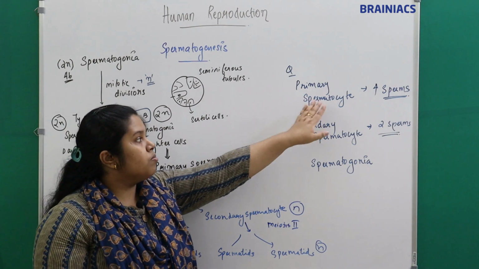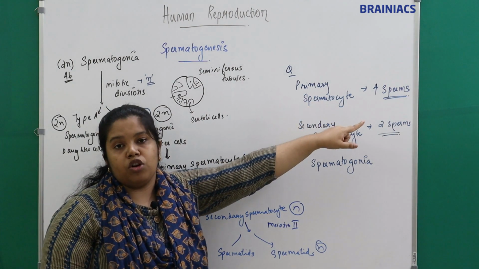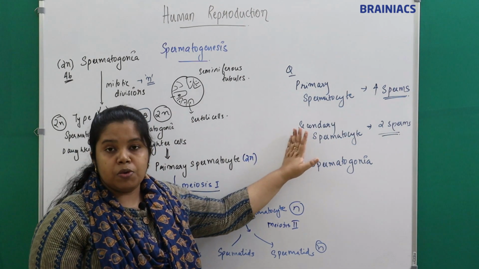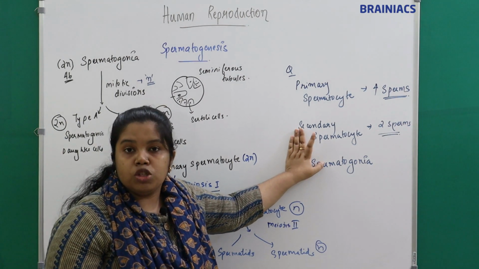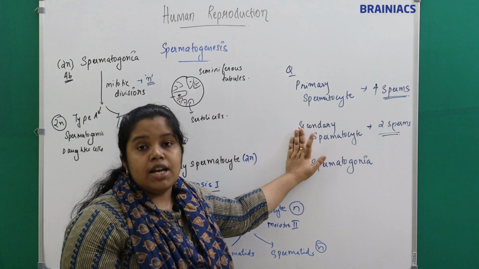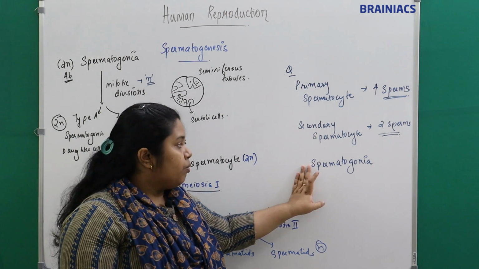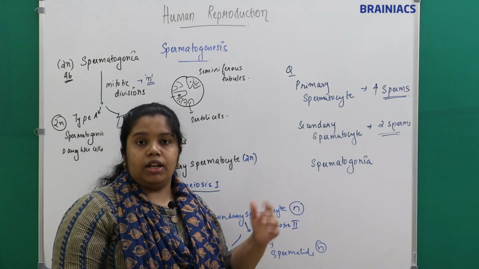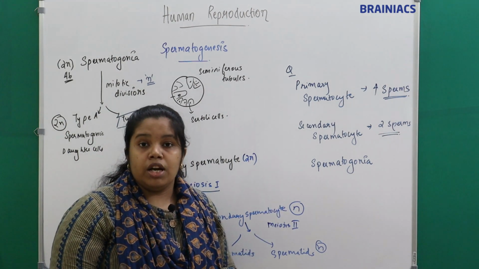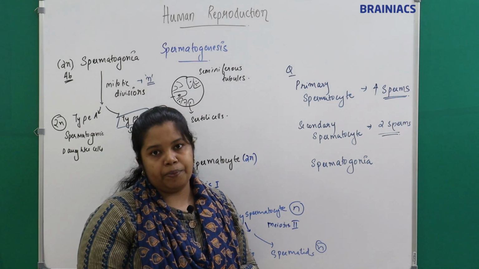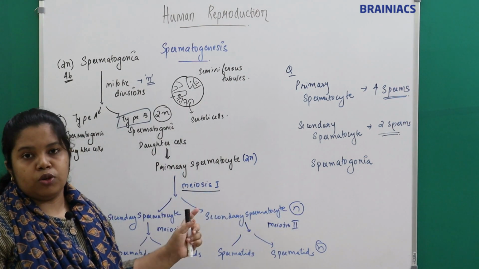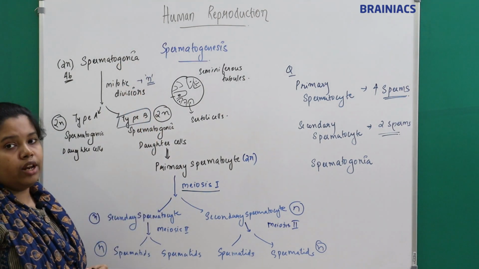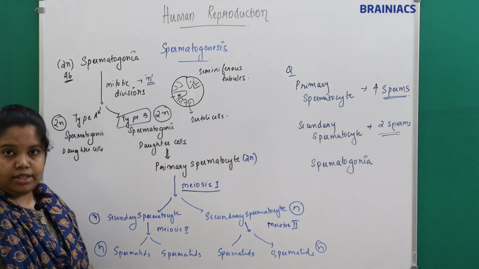So how many sperms are formed from a primary spermatocyte? 4 sperms or 4 spermatids. How many sperms are formed from a secondary spermatocyte? 2 sperms or 2 spermatids. For the spermatogonia we can't tell, because it undergoes a number of mitotic divisions, so we can't tell the number of sperms. Understand what spermatogenesis is: the formation of spermatozoa from spermatogonia is called spermatogenesis.